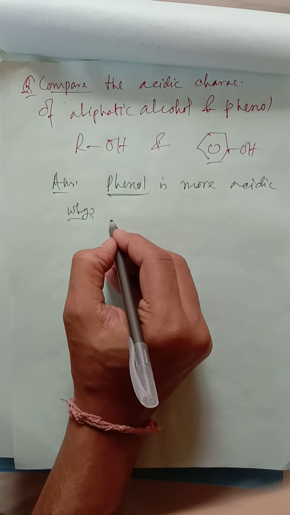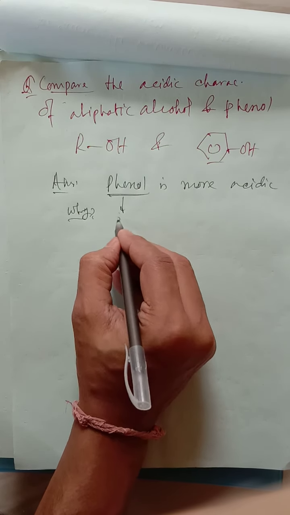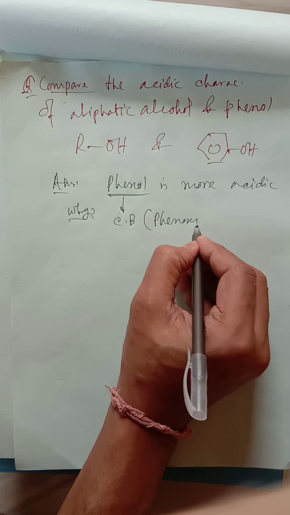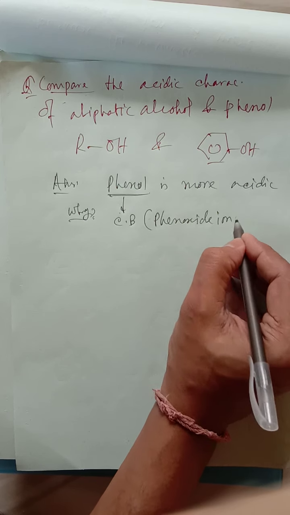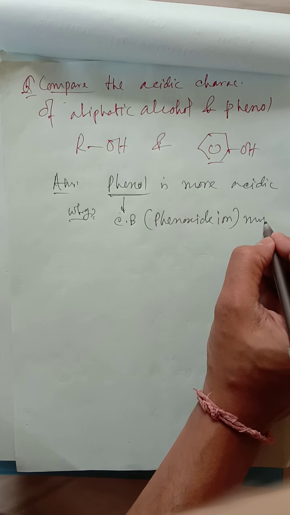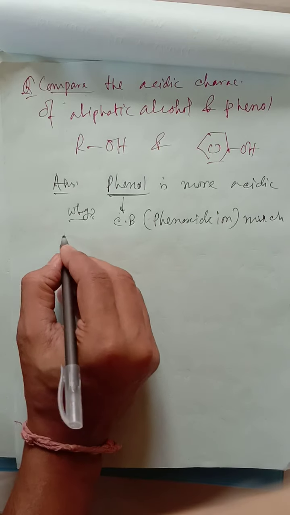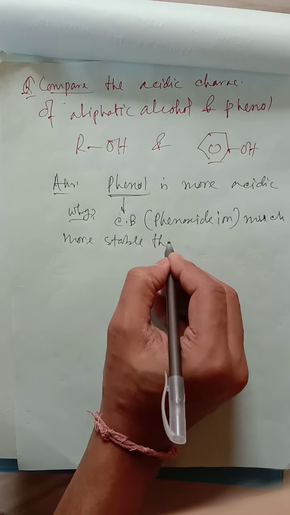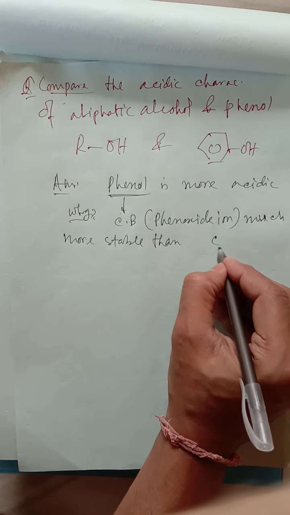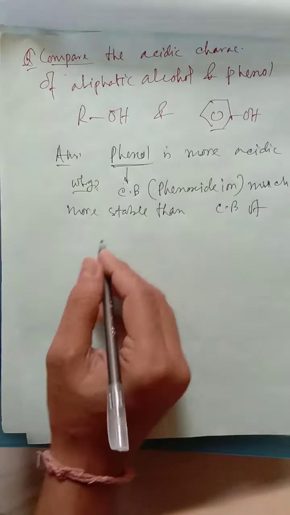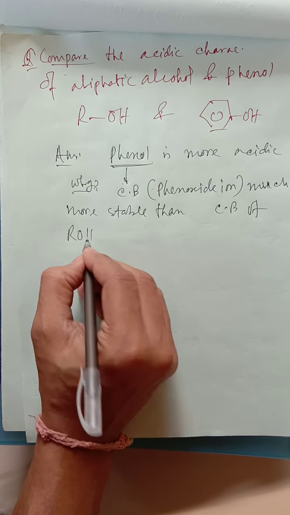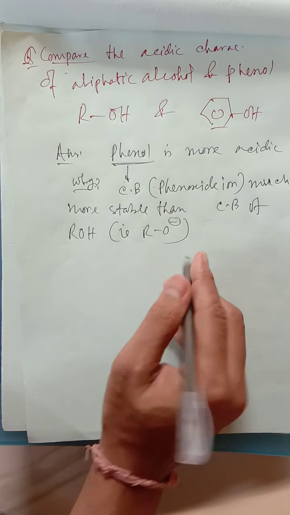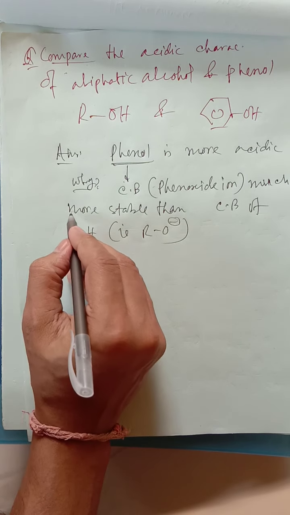Because here the conjugate base, that is phenoxide ion, is much more stable than the conjugate base of ROH, that is RO minus, O minus. And why is it much more stable?